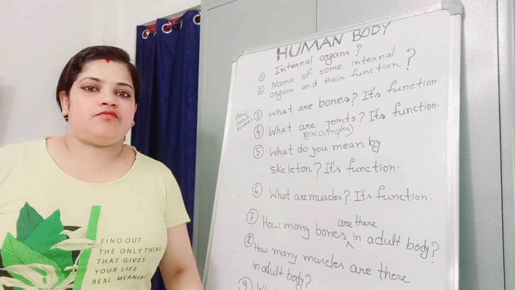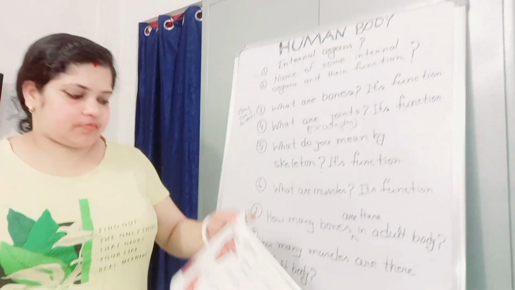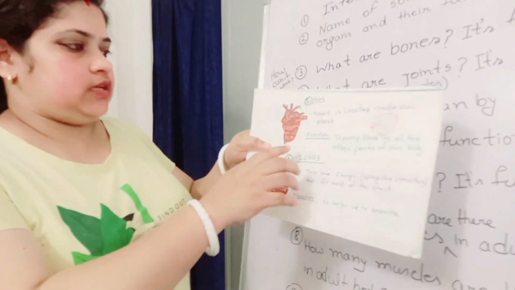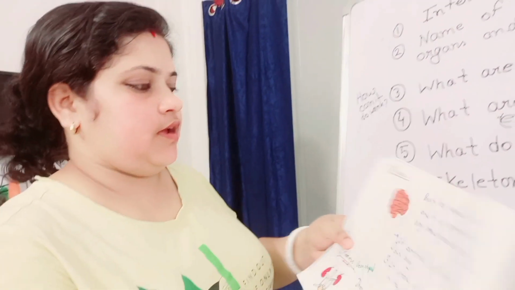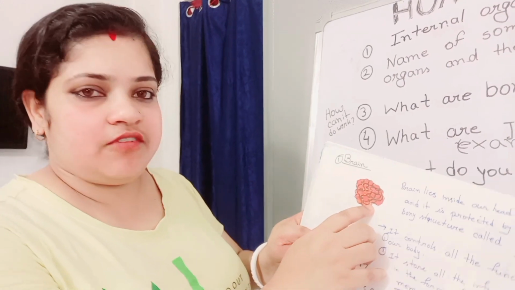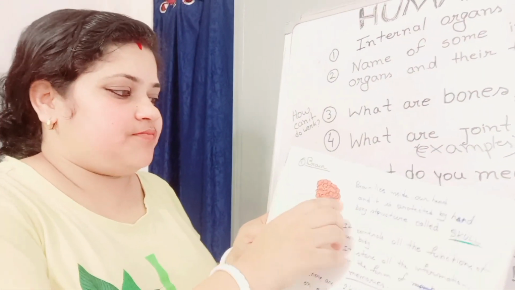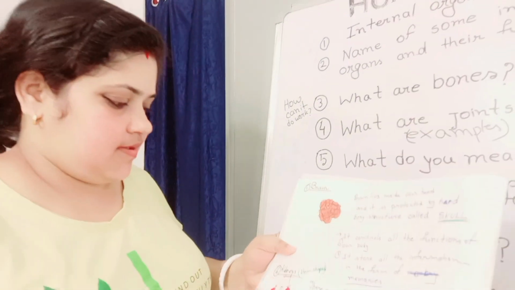Now I have drawn some pictures for you so that you can become familiar with those internal organs. So let's look at this. At first it is brain. Where does brain live? Brain lives in our head.